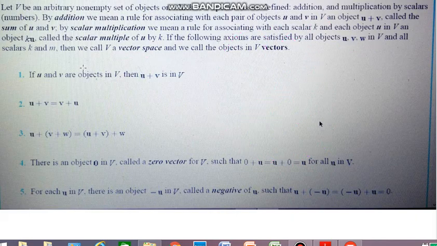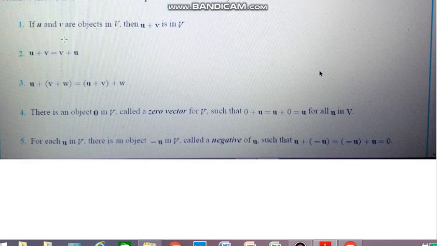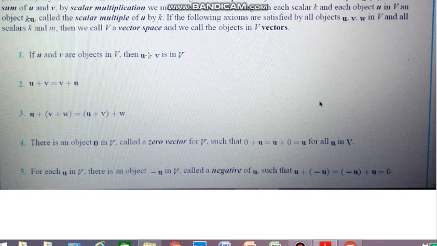What are those axioms? First, if u and v are objects in V, then u plus v is in V. By this we mean that addition is defined and u plus v is in V. This is the closure property with respect to addition.